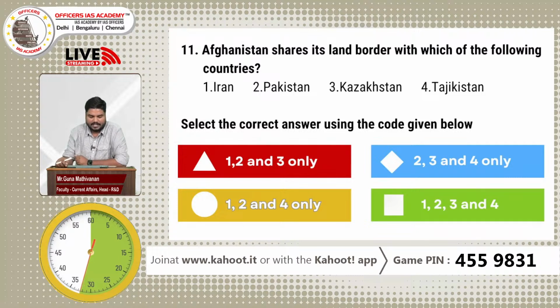Iran, Pakistan, Kazakhstan, Tajikistan. We have other stans, Uzbekistan, Turkmenistan, Kyrgyzstan, but all those are not given here.